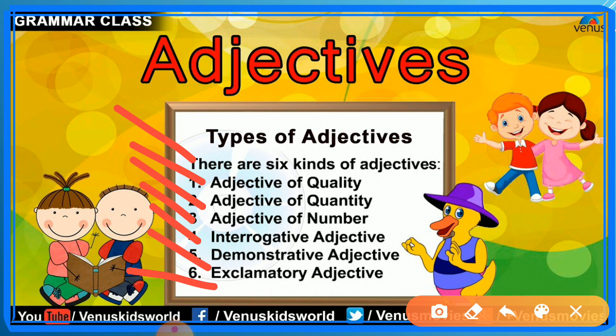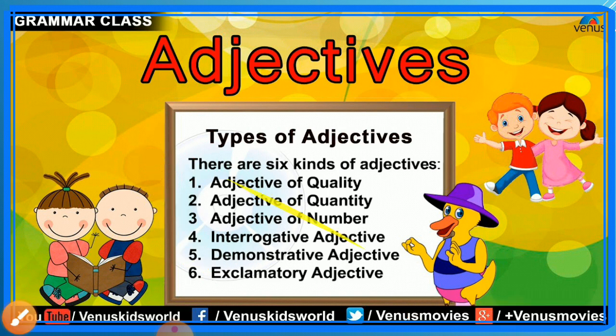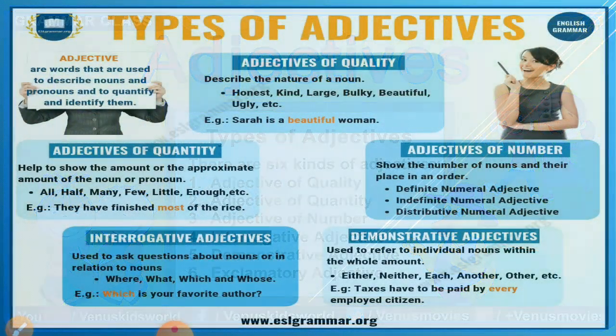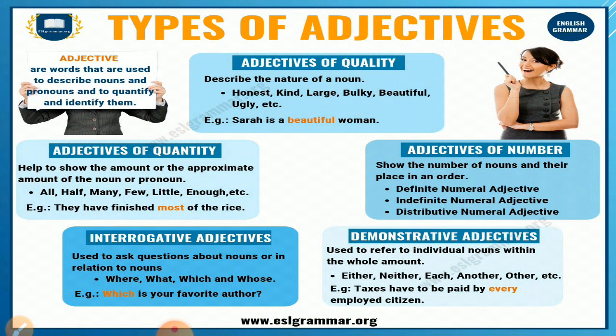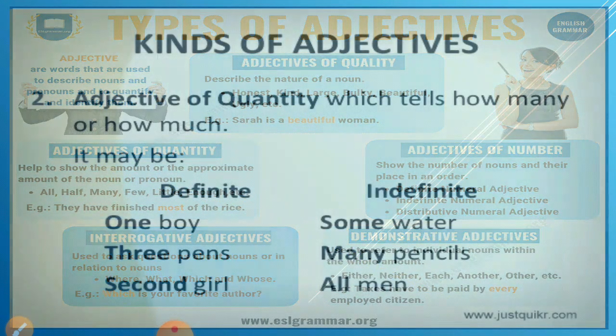We will understand only 5 kinds of adjectives which are important and which we use. After the end of the slide, I will explain this one.